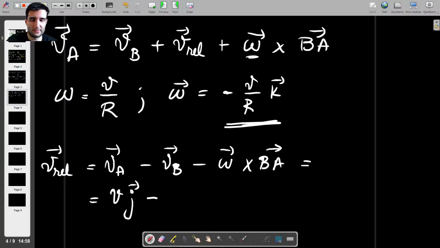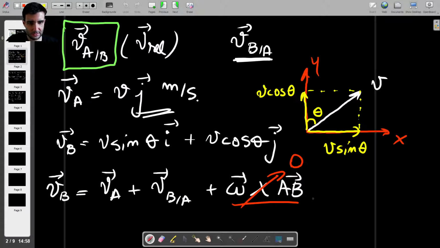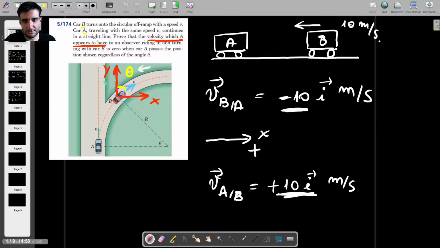Now we know what VB is, but I'm not going to write VB as what we found earlier. Instead, I'm going to do something that will make our life a bit easier. Namely, I'm going to write that the velocity of B is omega cross OB, right? And that's what the velocity of B is also equal to.